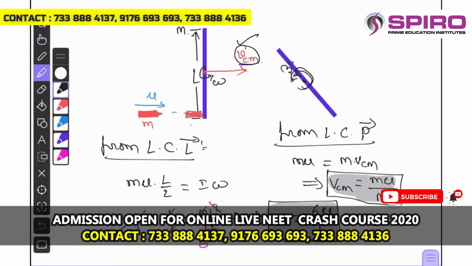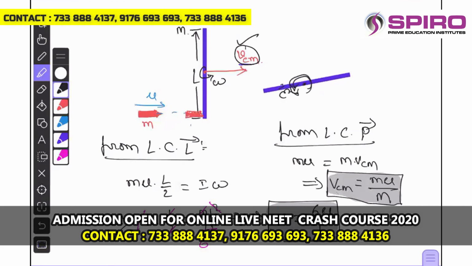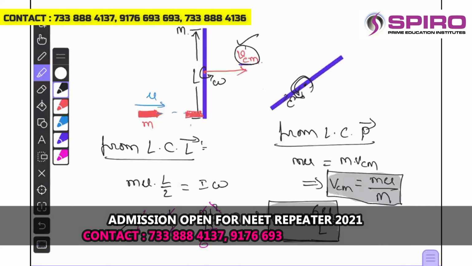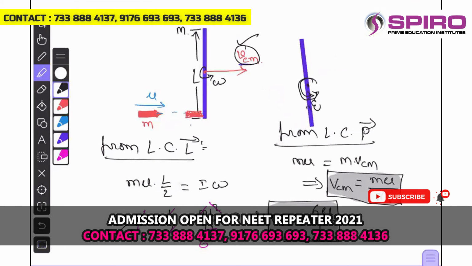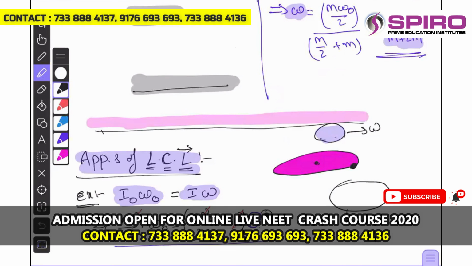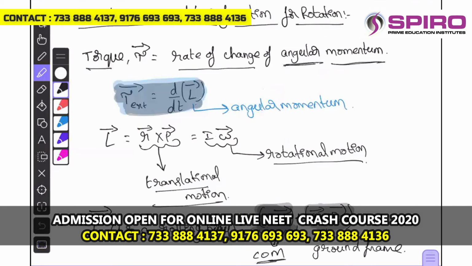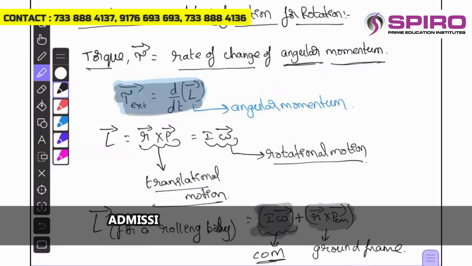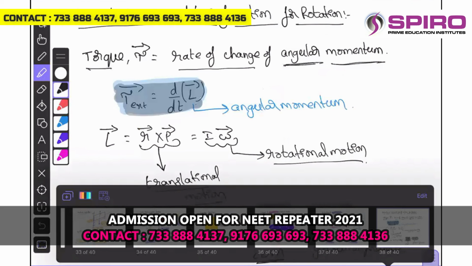So be connected to these concepts: the law of conservation of angular momentum and linear momentum, when external torque is absent. We saw two applications, in the case of the disc and in the case of the rod.